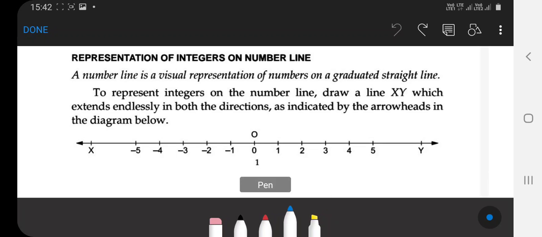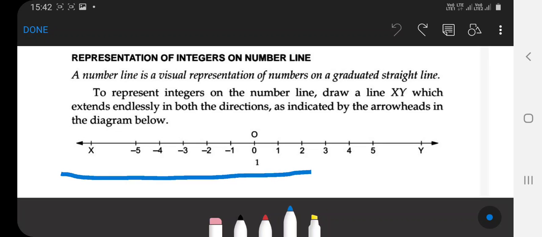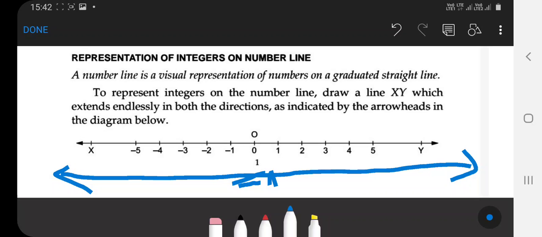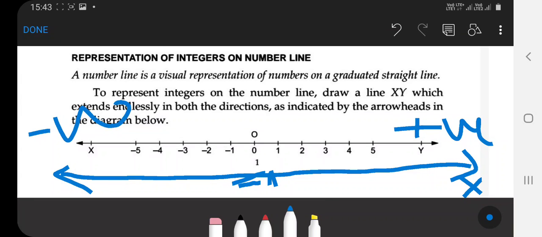You observe that it is a straight line. Zero is in the middle, and on the right-hand side, the x-axis side, are the positive numbers. On the left-hand side we represent the negative numbers. Clear that?